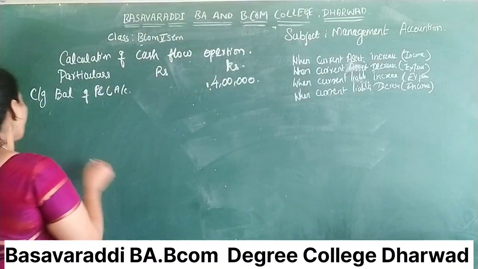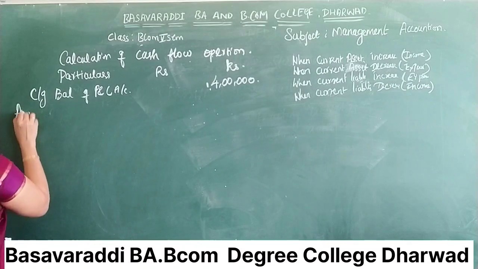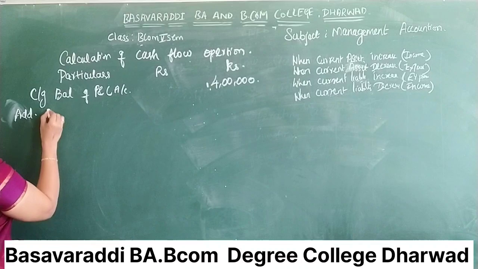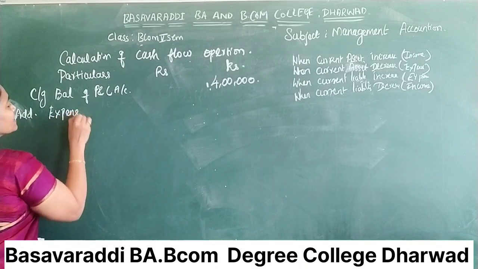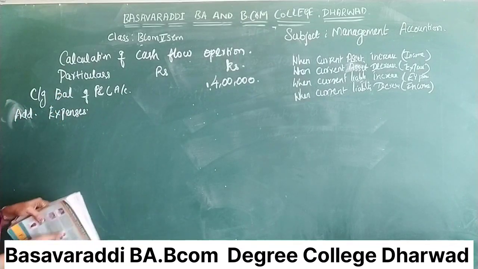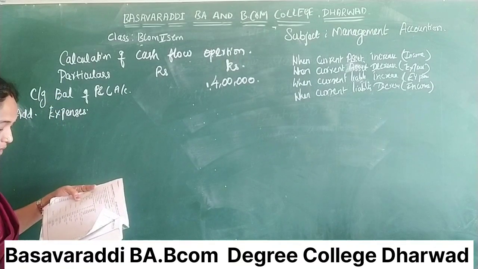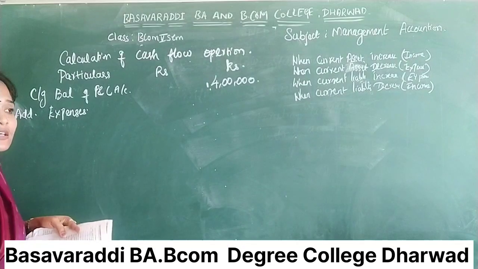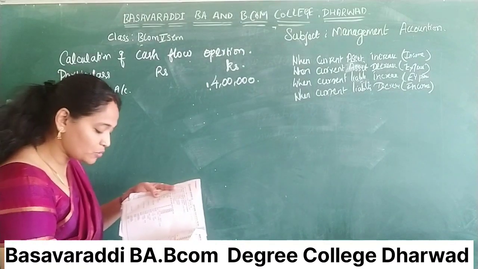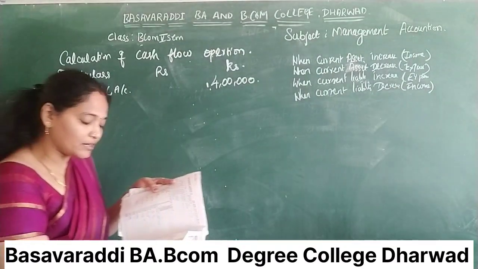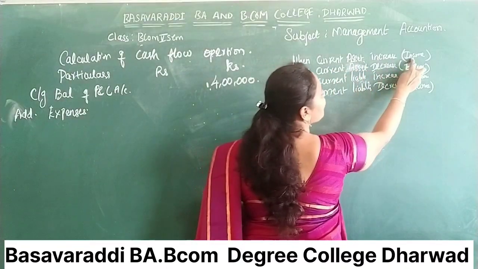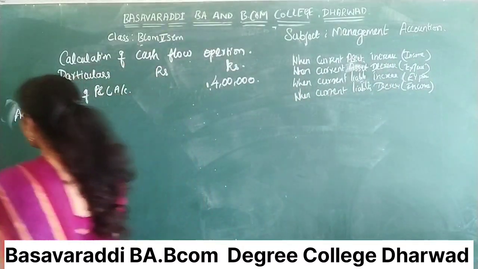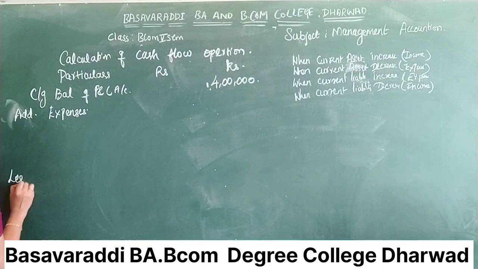Next one is add expenses. Expenses means what? First one, debtors is a current asset. What happened here? Increase. So current asset increase means income. So here we have to deduct the income.